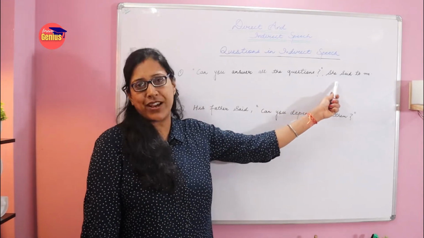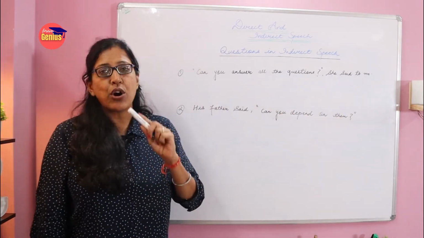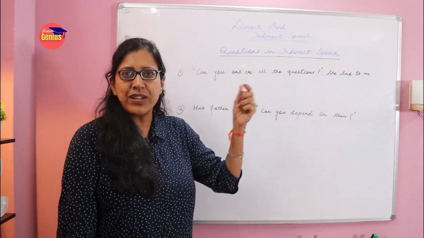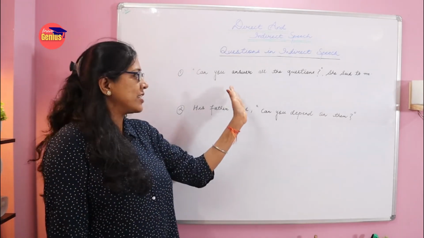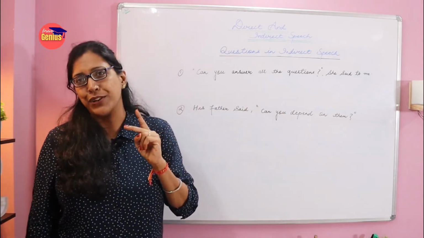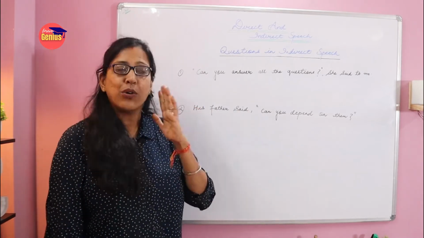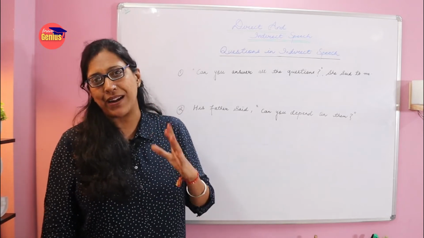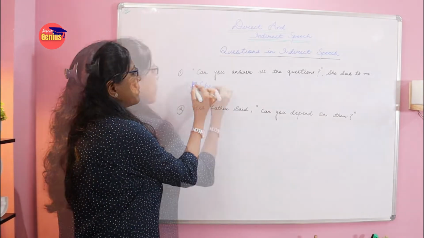Let's make it very simple. We can write she asked, or she confirmed, or she demanded. Here she is not demanding anything, so we simply use asked or confirmed. Here she is confirming. So we can use two words, asked or confirmed. To make it even simpler, you can also write she asked. That will also be the correct format. So first of all we will write she asked me.